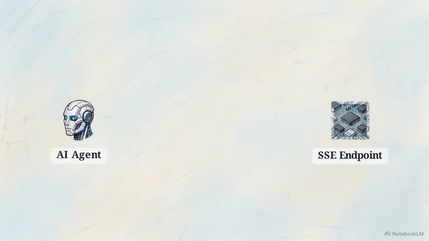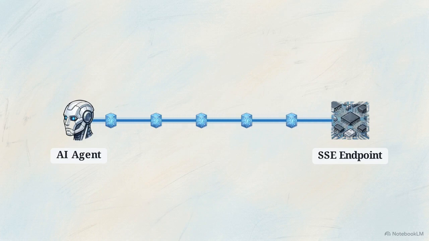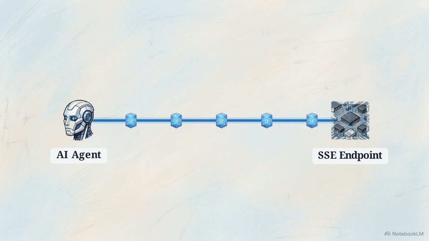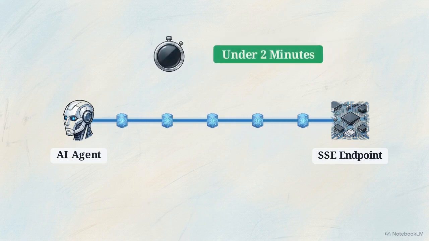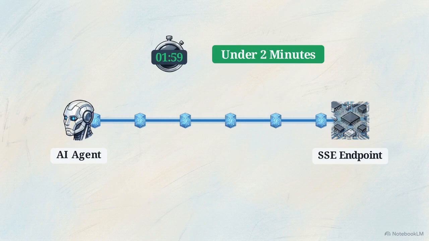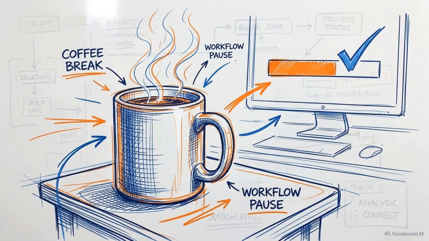The connection happens through a single SSE endpoint. This protocol holds a continuous stream open, allowing the server to push real-time updates directly to your AI agent without repeated polling. A process that used to take a dedicated engineering sprint now takes under 2 minutes. Your agents are connected and operational before you even finish your morning coffee.